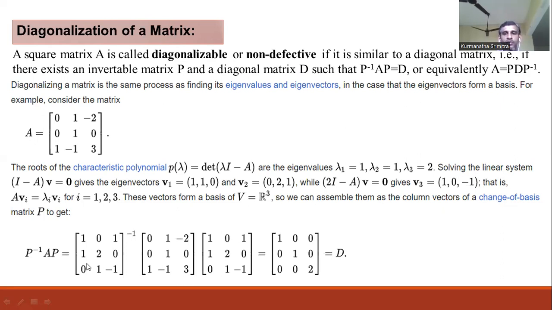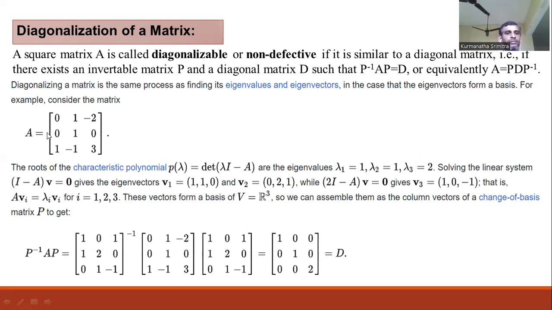First column is the first eigenvector, second column is the second eigenvector, and third column is the third eigenvector. If you calculate P inverse and multiply P inverse AP, we get the diagonal matrix corresponding to the given matrix A.